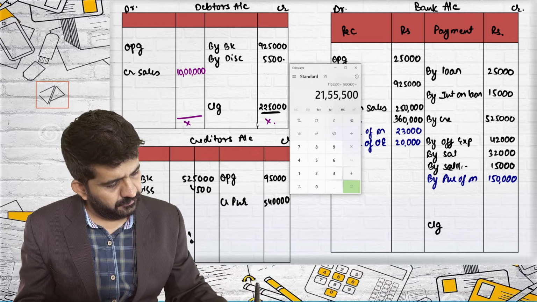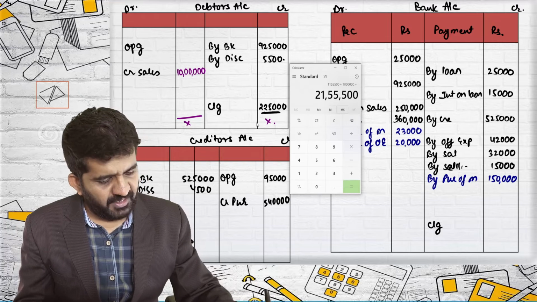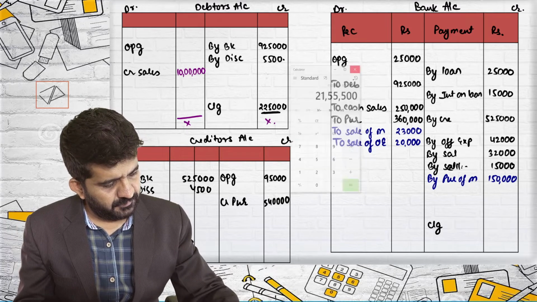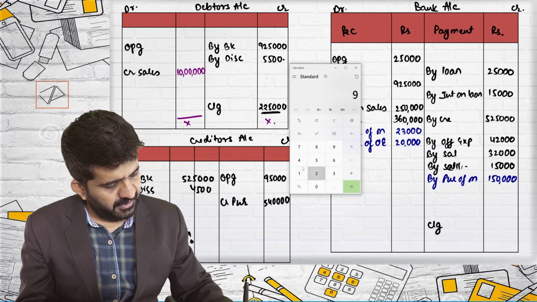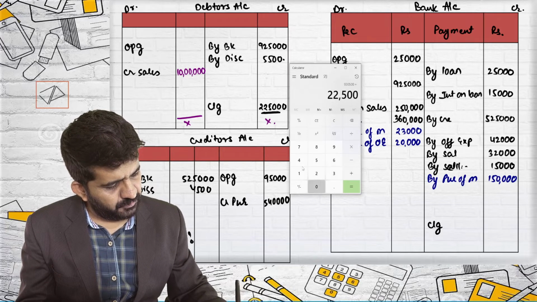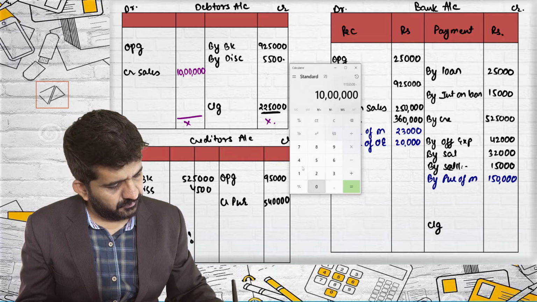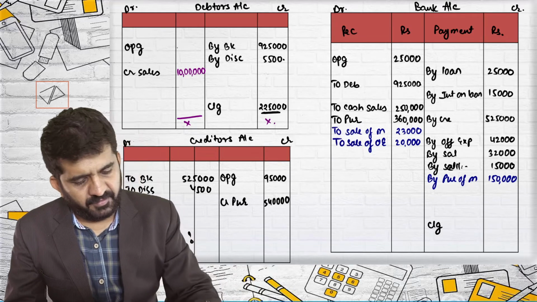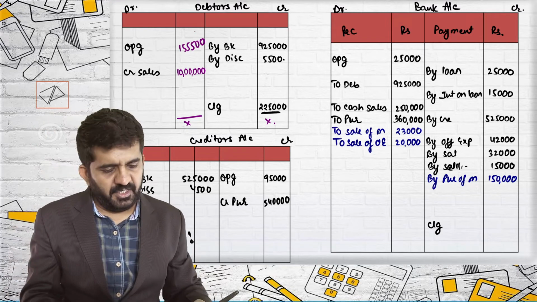So it is 1,55,500. Let me do it once again. 9,25,000 plus 5,500 plus 2,25,000 minus 10 lakhs. It is 1,55,500. We'll go in opening debtors.